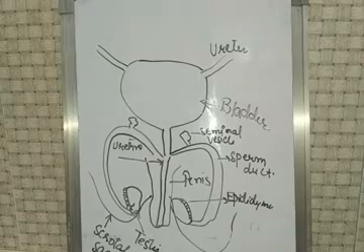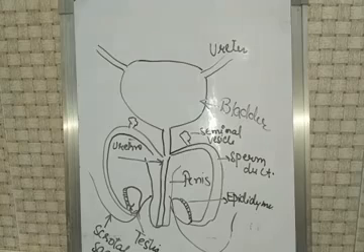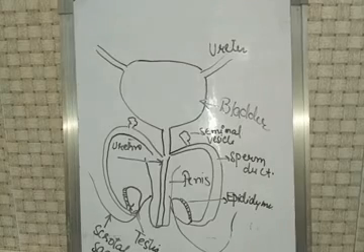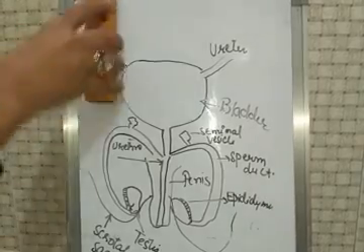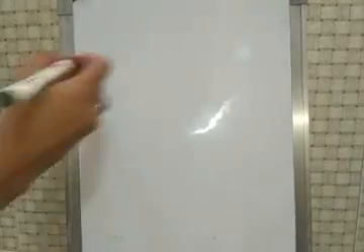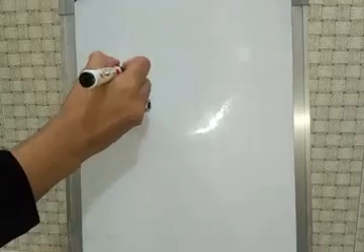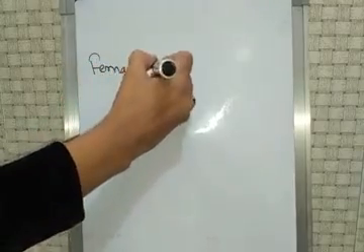The male reproductive system is designed to manufacture gametes and to deliver them to the place where one of them will be able to fuse with an egg, or you can say female gamete, and bring about fertilization. It is all about the male reproductive system. Now we will talk about the female reproductive system.